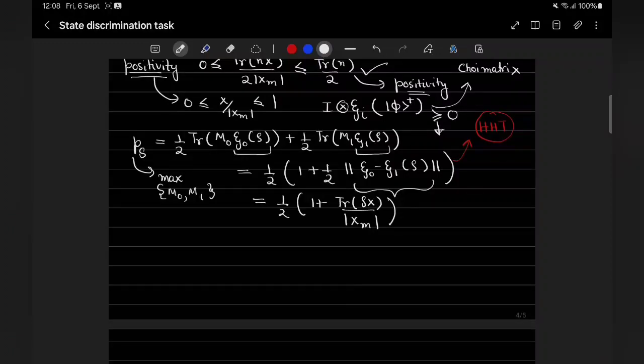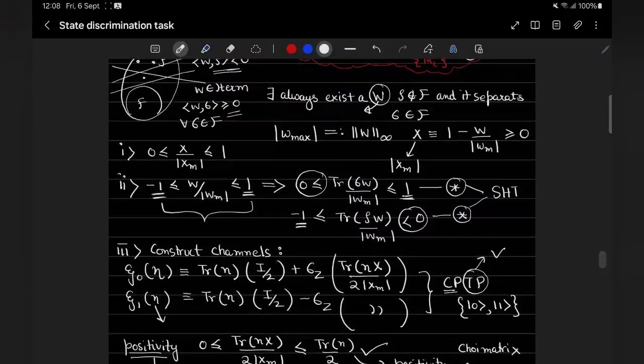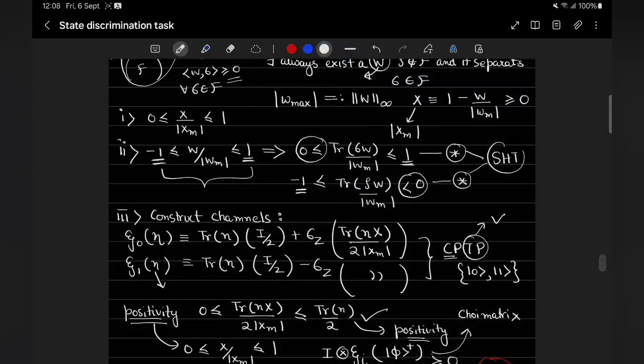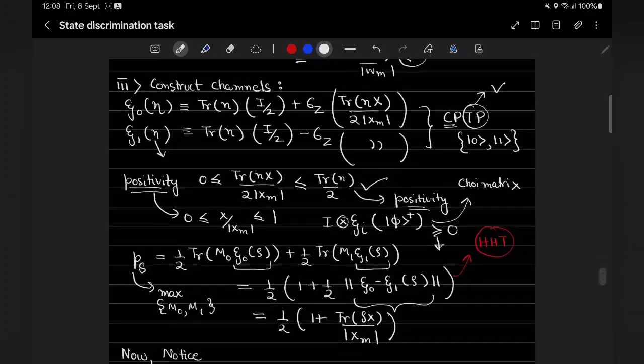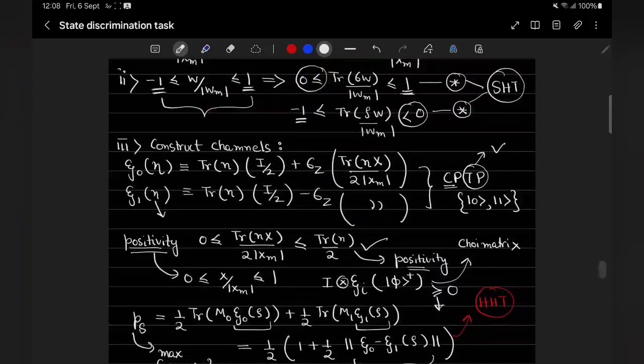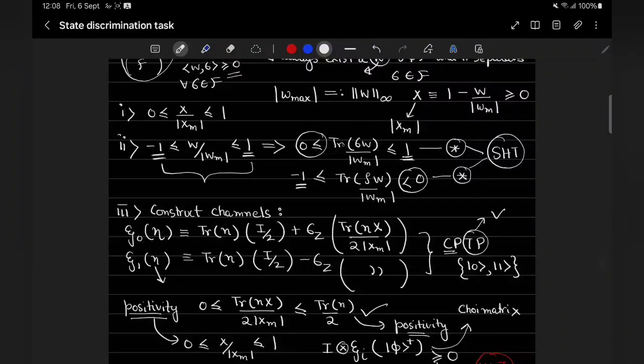Now what we have to show is that for any state that is within the convex set, this value is always less. But this is apparent because notice that what we have said is that this particular thing is between 0 and 1. This means 1 minus this thing, which is this quantity here, will also be between 0 and 1. And similarly this thing is between minus 1 and 0.